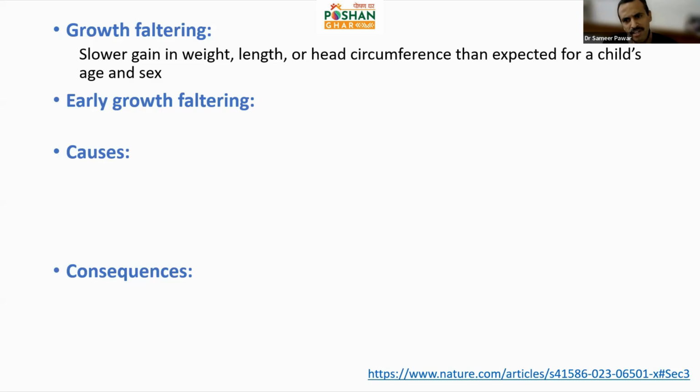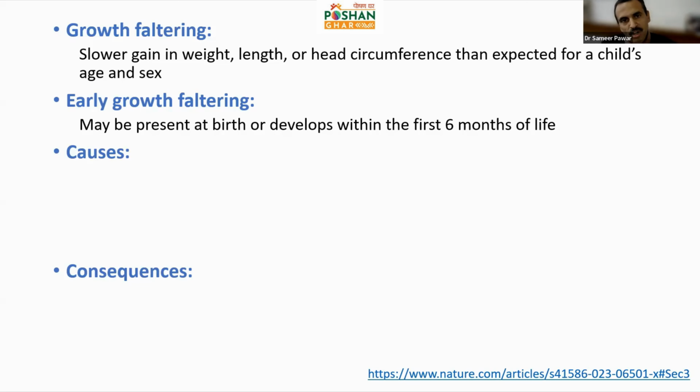And then finally, when you enter adolescence, there is another growth spurt wherein height starts growing again. But for the sake of this presentation, we say that early growth faltering is something that happens at birth and in the first 6 months of life. And how do we really address it? Now, what causes early growth faltering?